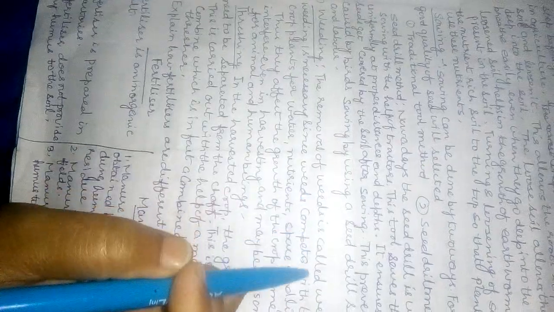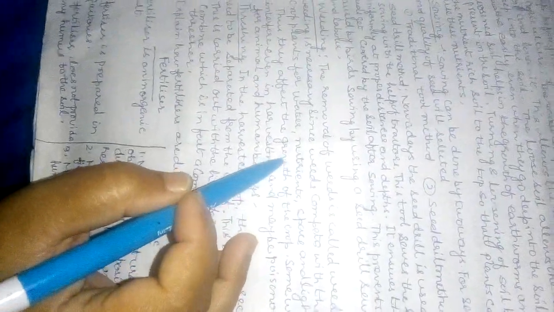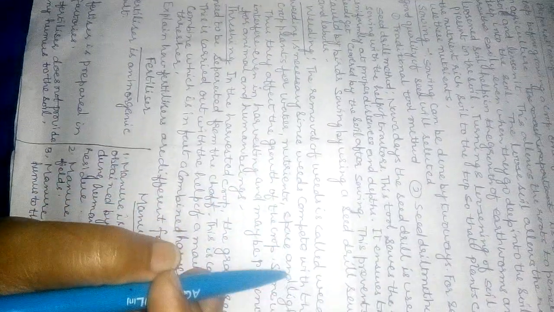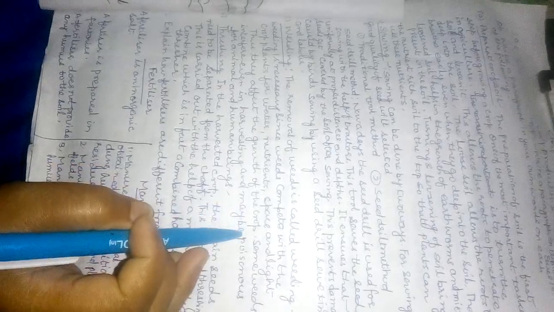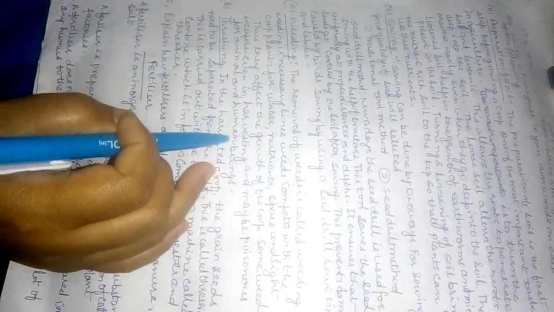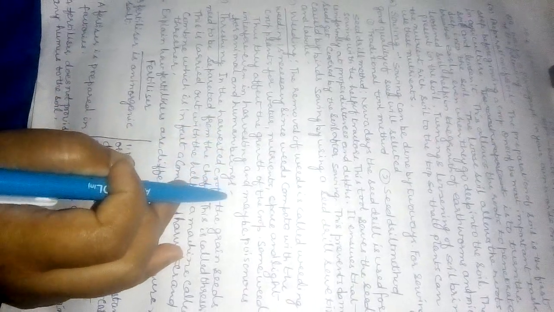Next is weeding. The removal of weeds is called weeding. Weeding is necessary since weeds compete with the crop plants for water, nutrients, space and light. Thus they affect the growth of the crop. Some weeds interfere even in the harvesting and may be poisonous for animals and human beings.